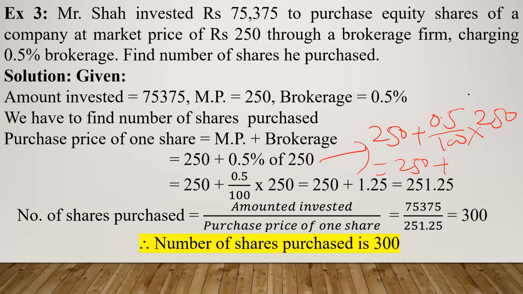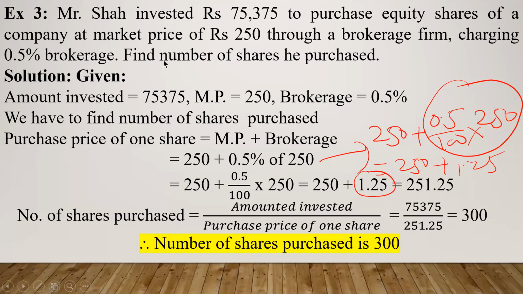250 plus, I will first calculate this. Okay, when I calculate this, I get 1.25. This is what I have written here. Okay, so 250 plus 1.25 gives me 251.25. So the purchase price of one share comes out to be 251.25. See, though the market price was 250, because of the brokerage, the purchase price is more, 251.25. Okay, so now I know that purchase price of one share is 251.25.